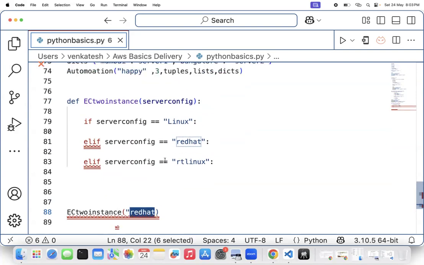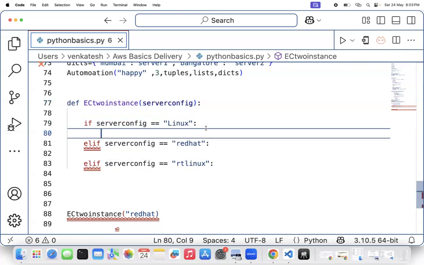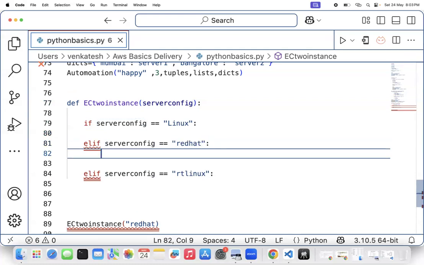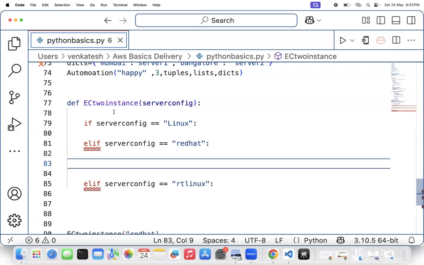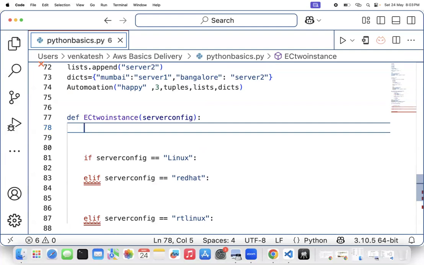You will pass in the string Red Hat. So what AWS will do is take this string into server configuration and check the server configuration. Is it Linux? No. It will check whether the kernel configuration is Red Hat? Yes. It will go and satisfy this condition. If it satisfies this condition, EC2 instance will actually create a data structure object. So carefully listen, this is actually your server.